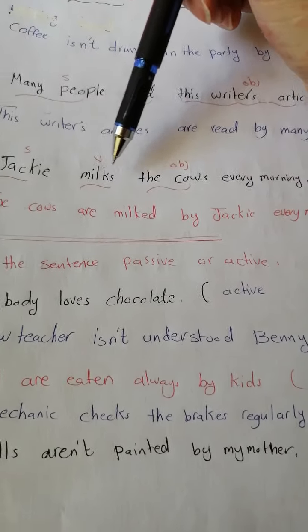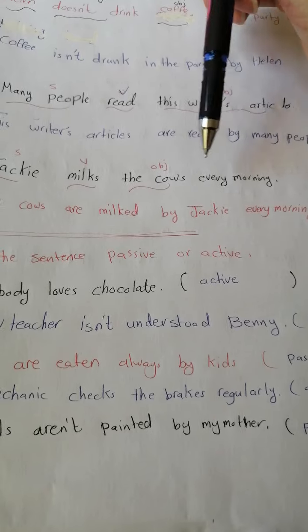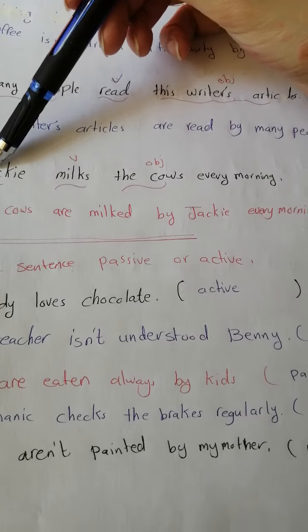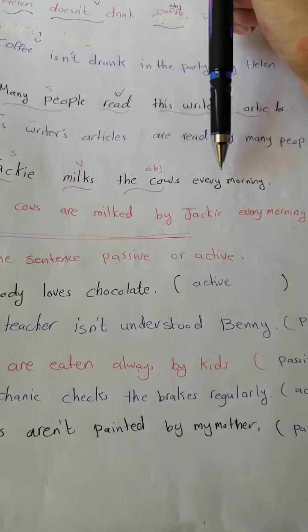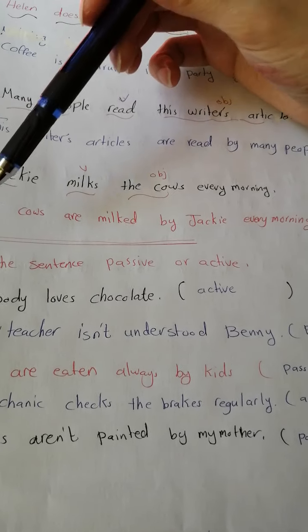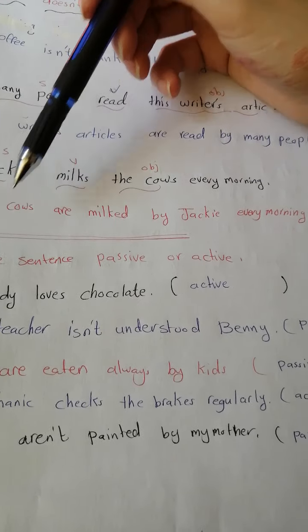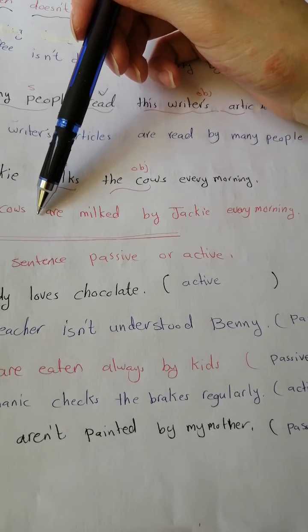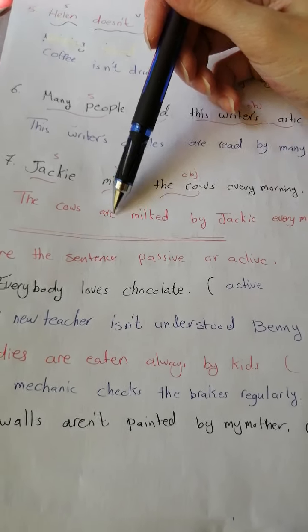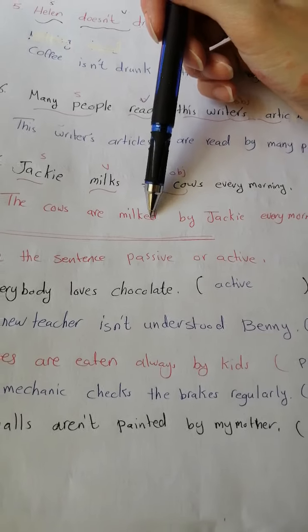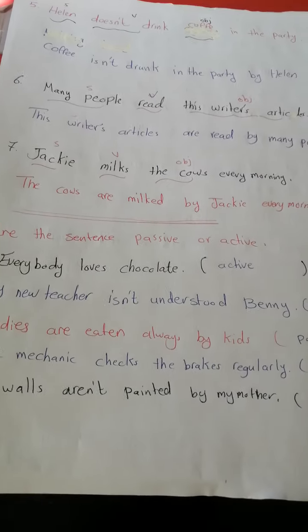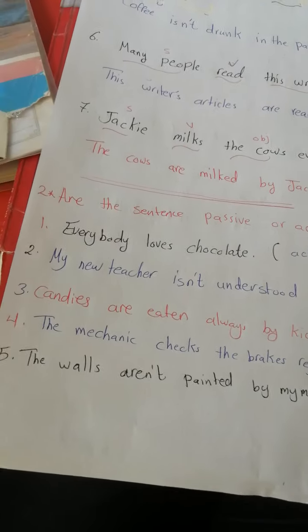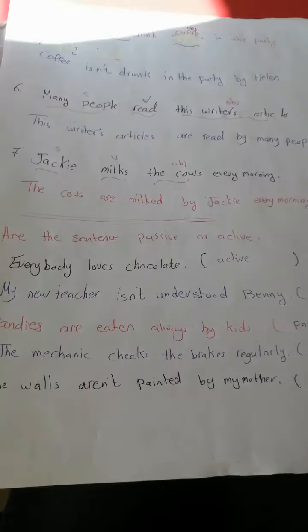Number 7. Jackie milks the cow every morning. Jackie is the subject, milks is the verb, the cow is the object, every morning. We start with the object first, the cows. Cows is plural, so we use are. The verb 3 of milk, milked by Jackie every morning.